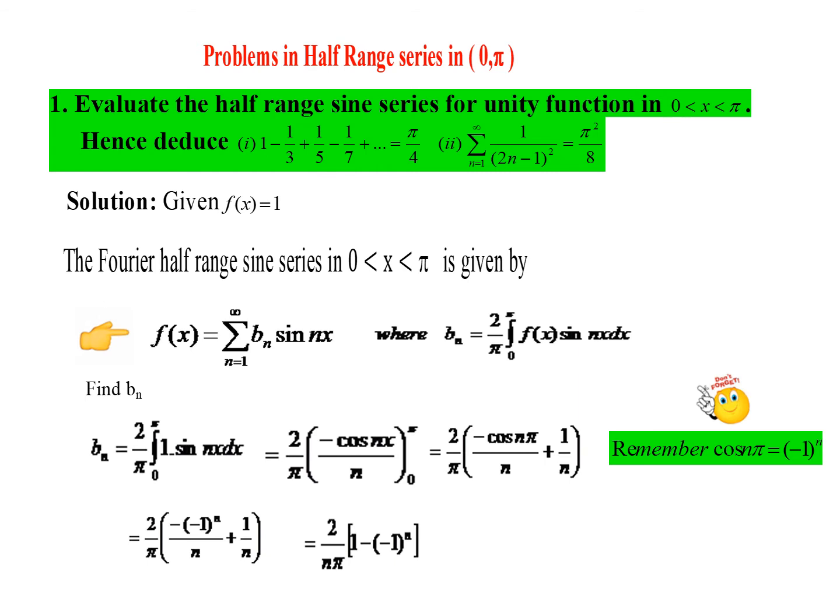When you look at this term, it is becoming 0 whenever n is 2, 4, 6, etc., so that you have 1 minus 1, 0. So this is becoming 0 whenever n is even. Similarly, when n is odd, 1 minus the minus 1 power odd term will become totally 2. So 2 into 2, 4 by n pi. So this is the value of bn.